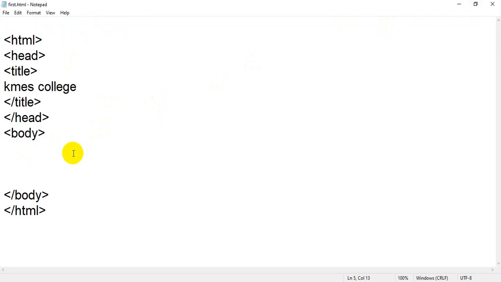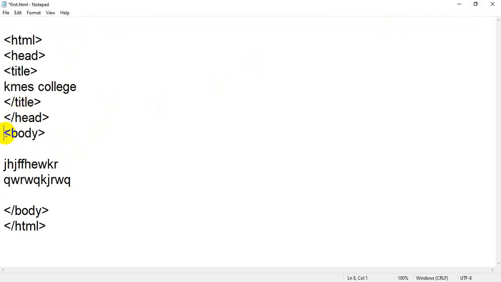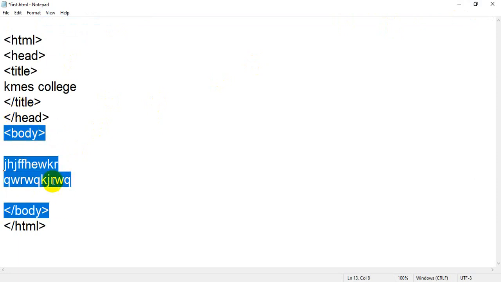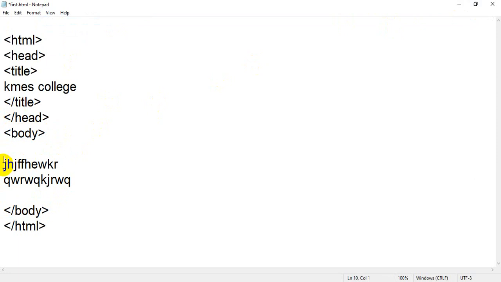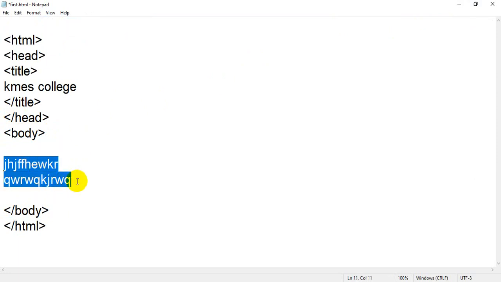But as of now we have not written any content inside the body tag, because this is the body tag, the body of your browser or the body of your web page. The page name is first.html, which is stored on the desktop. If you want to add anything inside the page, you have to write between these body tags. Whatever you write between these body tags will display. Only this line will display on your browser.